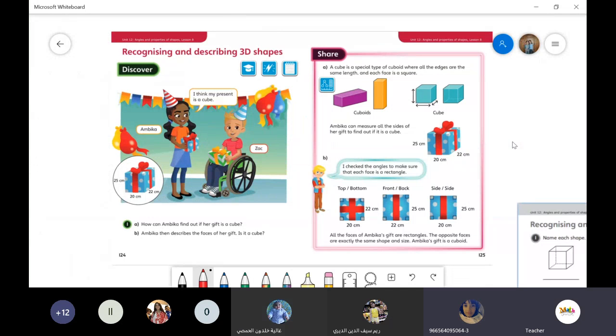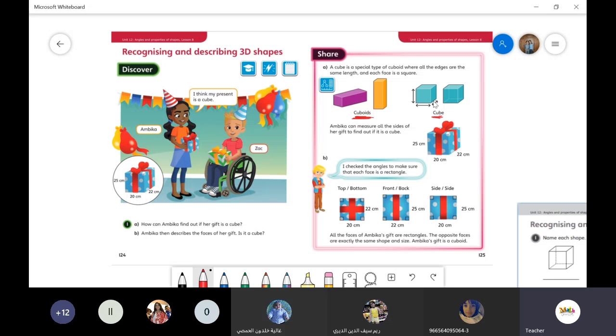I'm going to ask Rayan Abu Hummus. Are you with us, Rayan? Yes. Rayan, look at these two shapes, page number 125. What do we call them? The first one is cuboids. Yes, these are cuboids, and these are only cubes. So these are cuboids, and these are cubes.